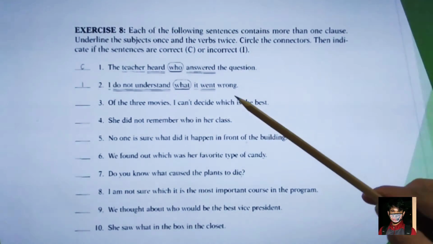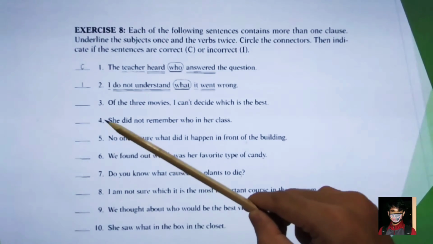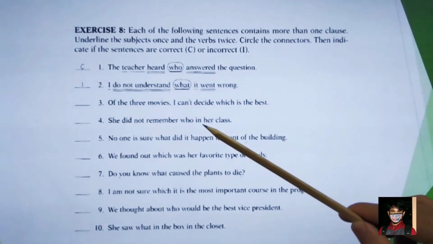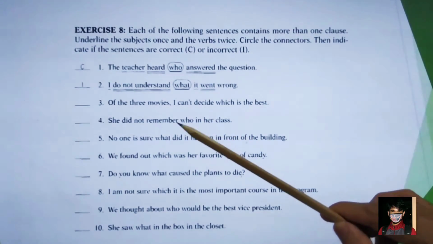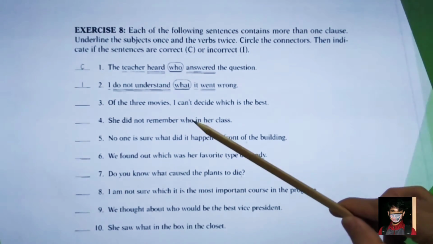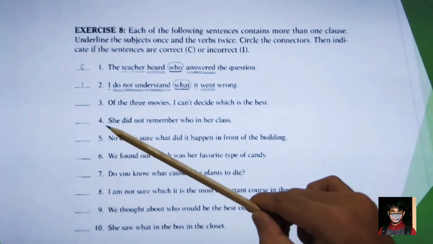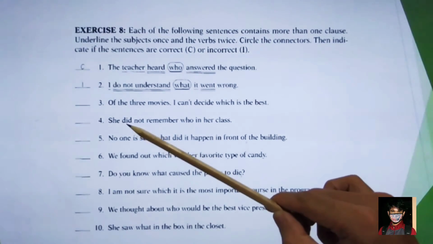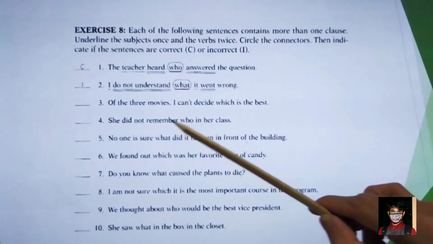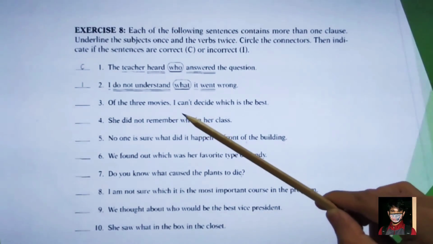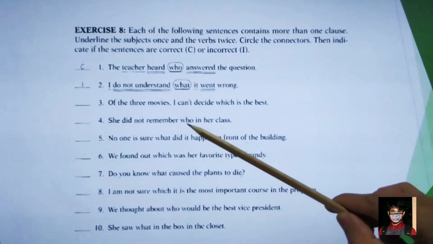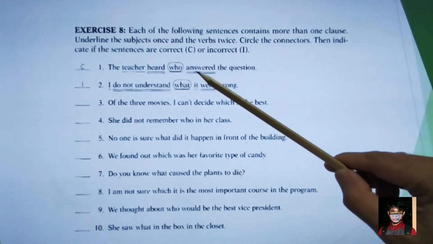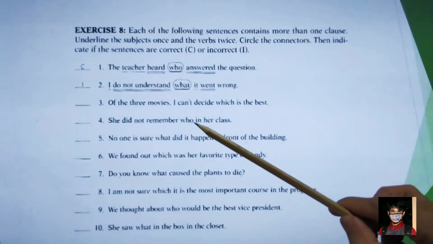I can decide that. Next, for number 4, she didn't remember who in her class. Subject, okay, good. This one, did not remember, is a verb, and this is a connector, and then it's supposed to be followed with a verb. But the question is, where is the verb here?